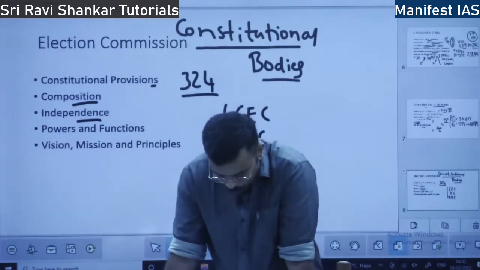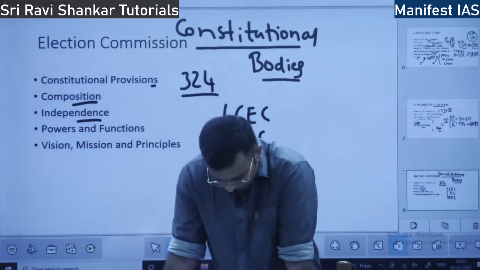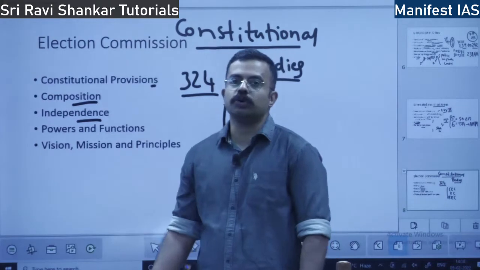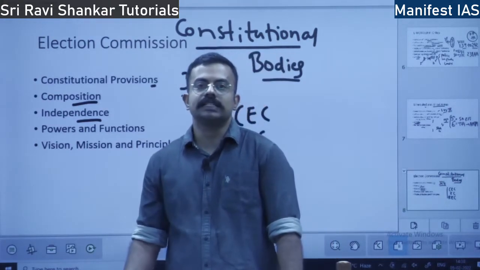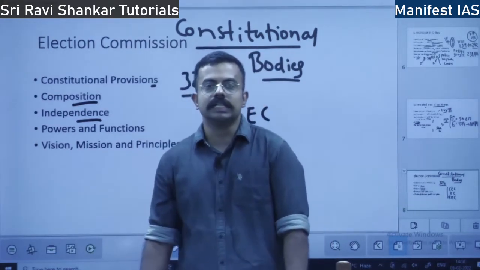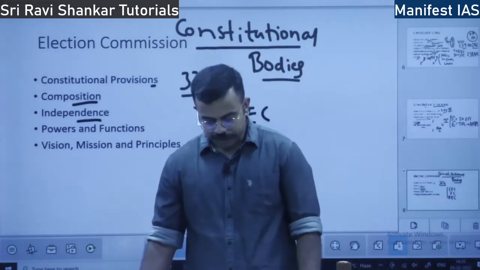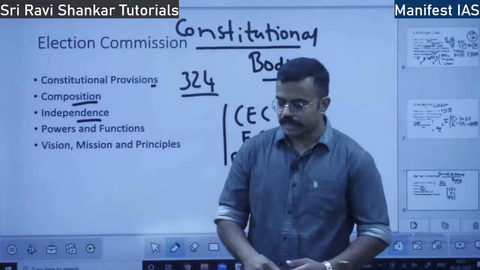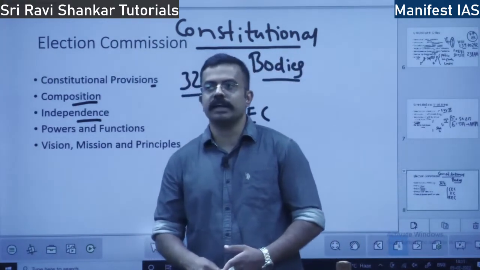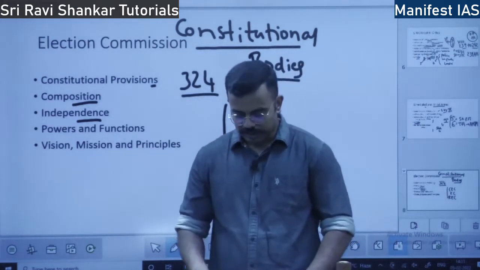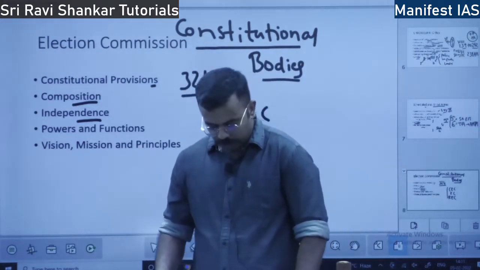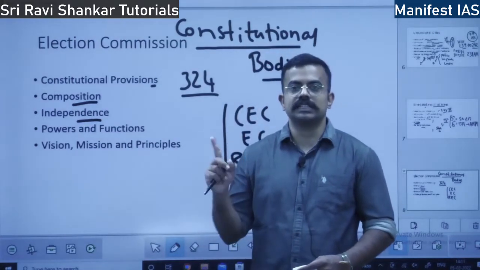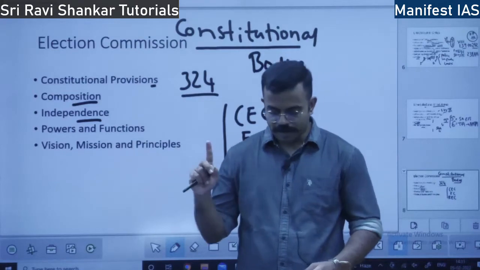So also their removal. Their removal is by Parliament. Though he is appointed by the President, he is removed by Parliament. What are the conditions of removal? It is similar to a Supreme Court or High Court judge, that is proved misbehavior or incapacity. So in the case of misbehavior or incapacity, he or she stands removed. I also said service conditions. So independence is ensured as the service conditions, once they are appointed, cannot be varied.